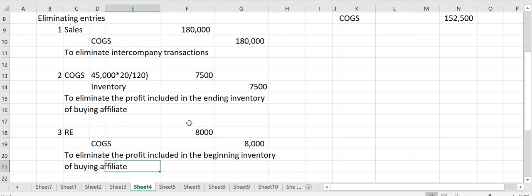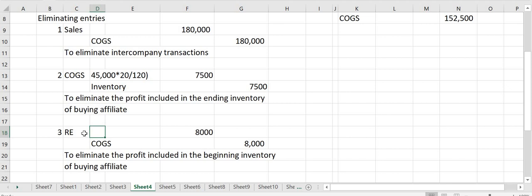Since this is a downstream transaction, we debit only retained earnings. Non-controlling interest will only be affected if it is an upstream transaction. So there is no share for the non-controlling interest. This is for the profit included in the beginning inventory, because the inventory is overstated, since the beginning inventory reported by the branch, being a buying affiliate, is overstated.